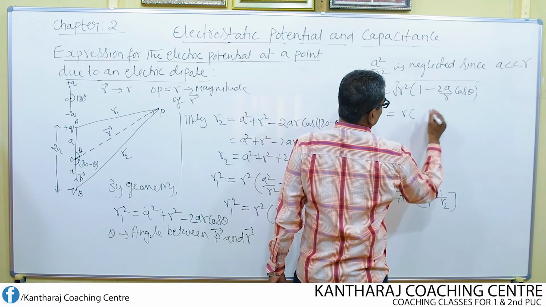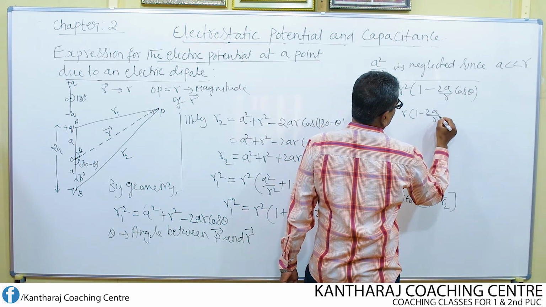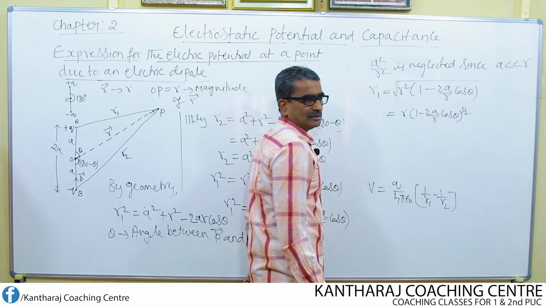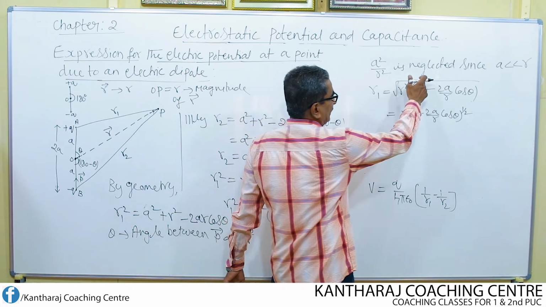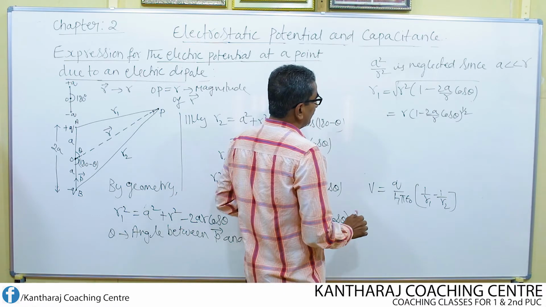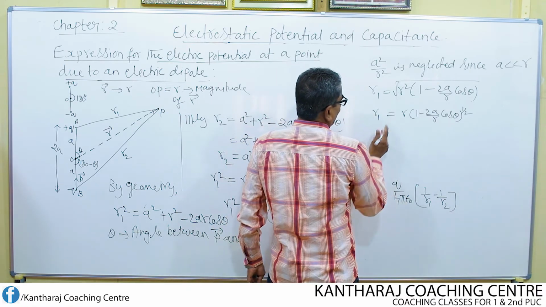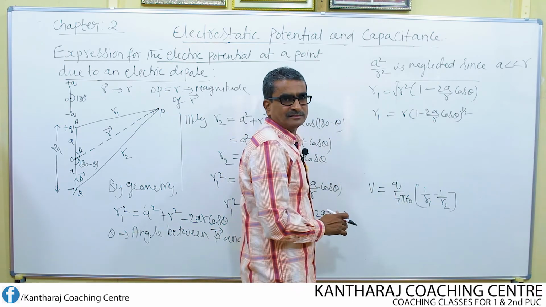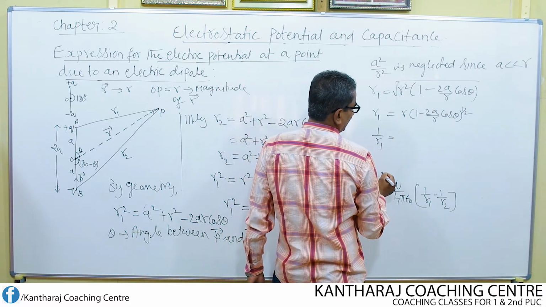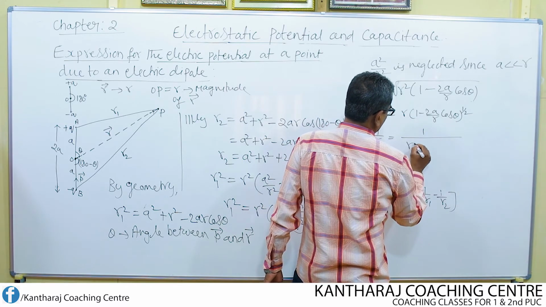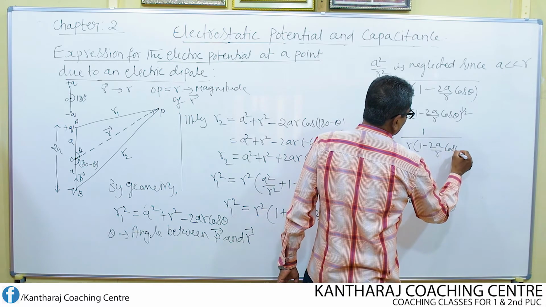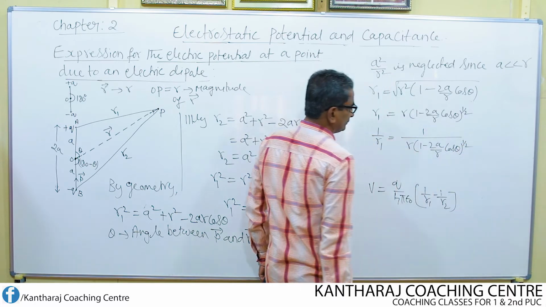Then, instead of writing the square root, I write the power as half. Next, I write the reciprocal of this entire equation: 1 over r1 equal to 1 divided by r into 1 minus 2a by r into cos theta, whole to the power of half.